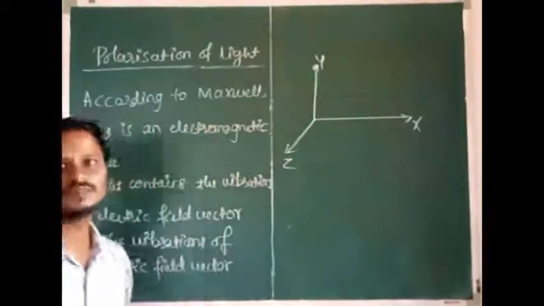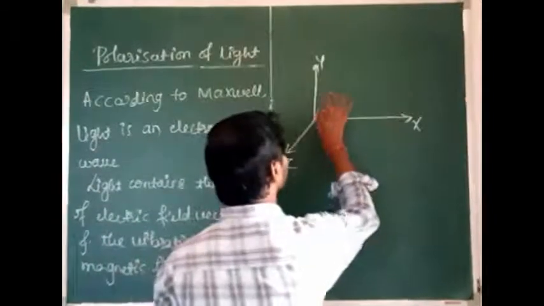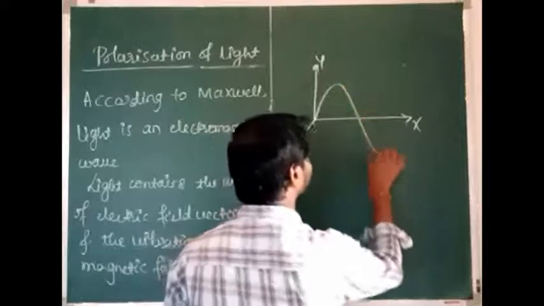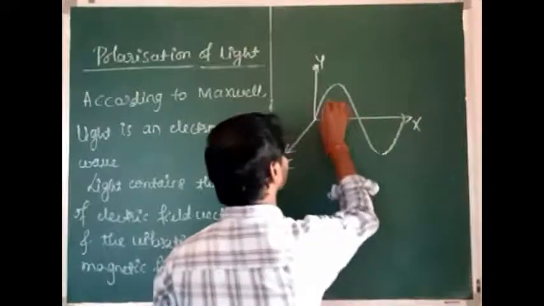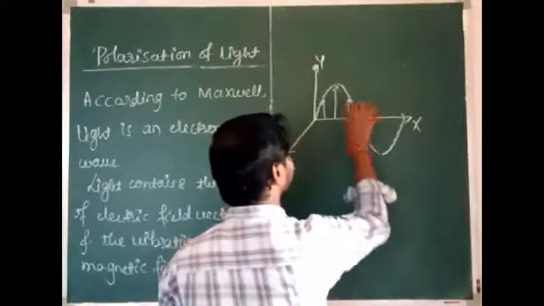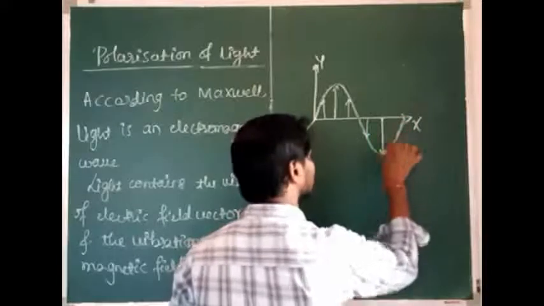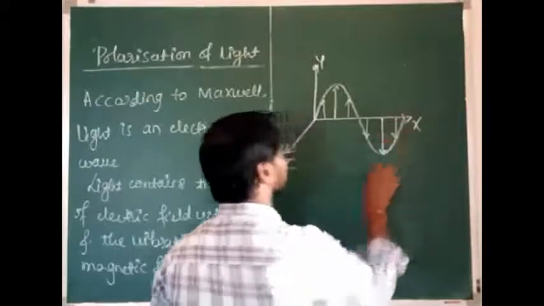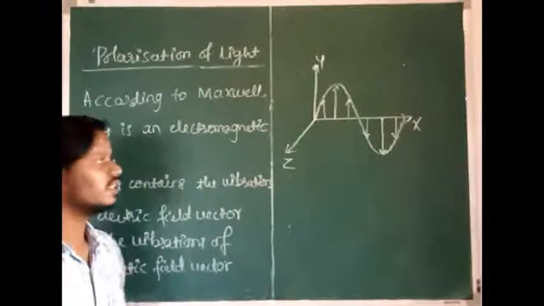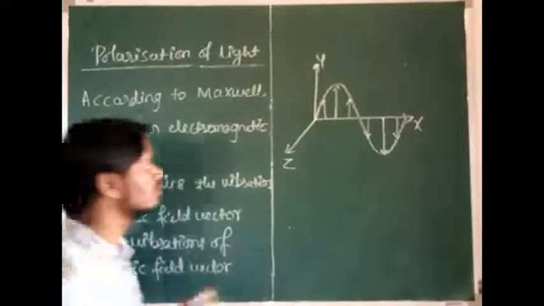The vibrations of the electric field vector are taken along the y-axis. Next, the vibrations of the magnetic field vector are taken along the z-axis.